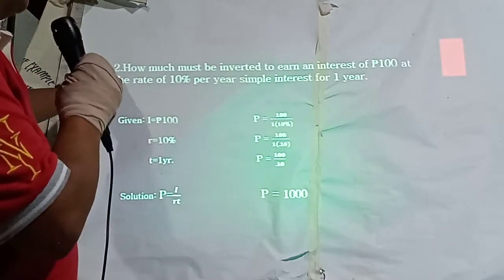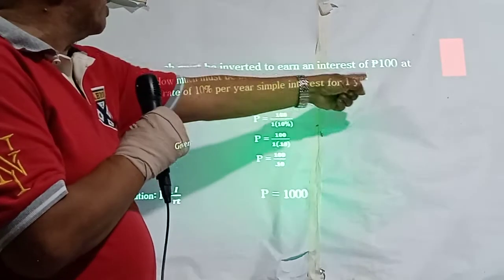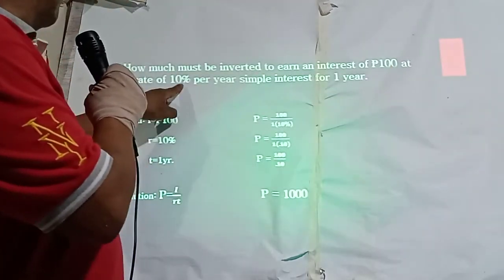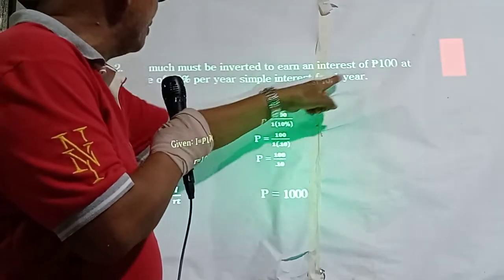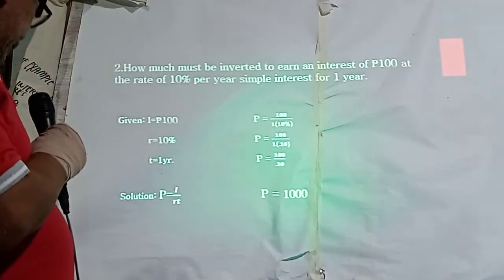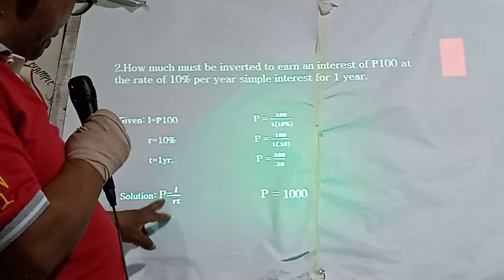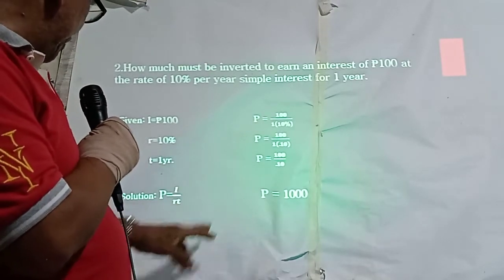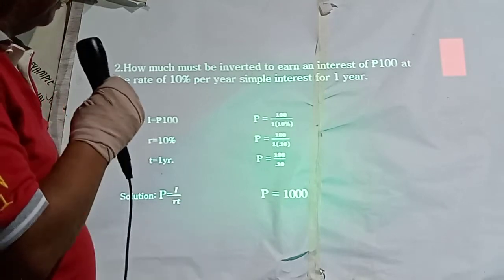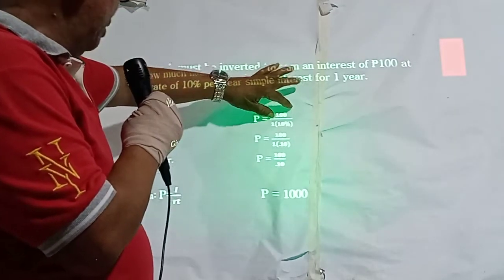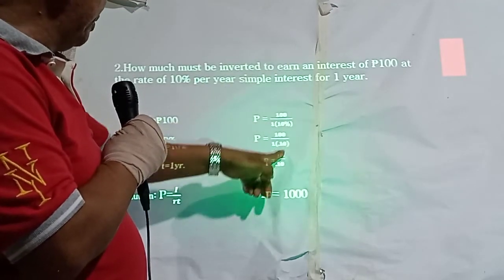2. How much must be invested to earn an interest of 100 at the rate of 10% per year simple interest for 1 year? Okay. So, we are finding the principal. So, principal is interest divided by the rate and time. So, from that 100 now, convert 10% to 0.10.